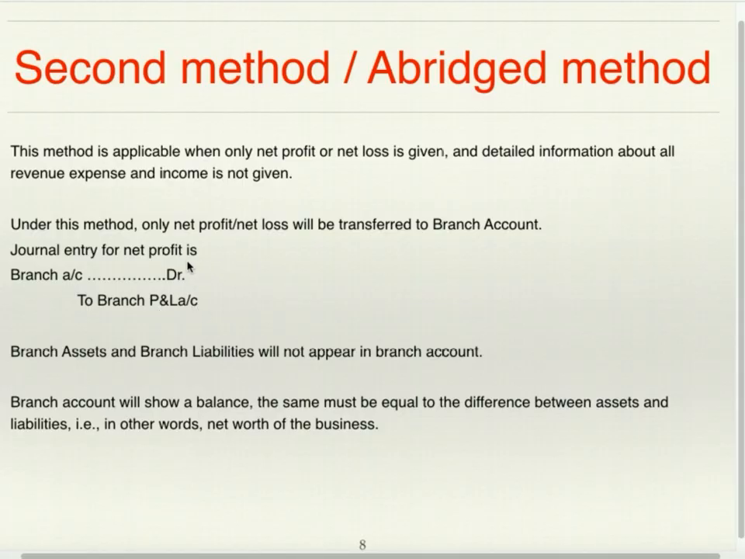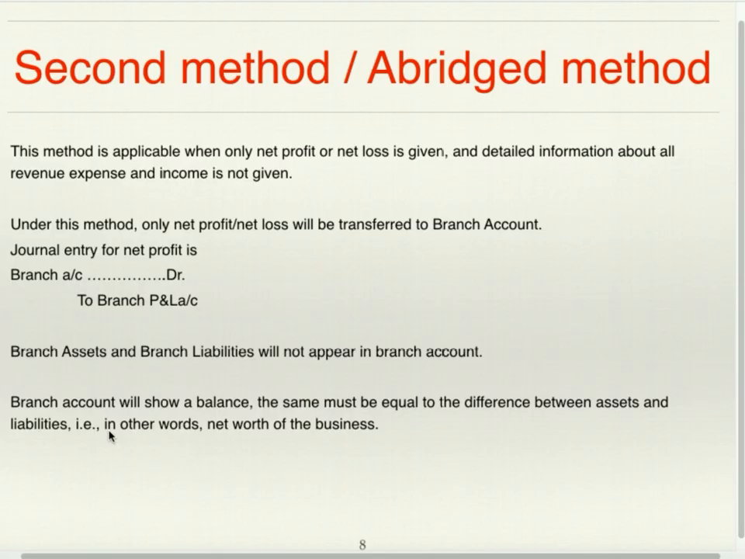This entry is for net profit. For net loss, the entry will be reversed. Branch assets and branch liabilities will not appear in branch account. Branch account will show a balance. The same must be equal to the difference between assets and liabilities. In other words, the net worth of the business.